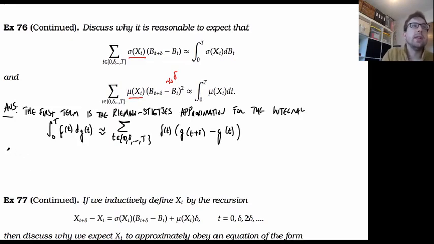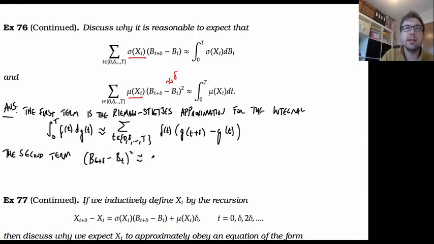Okay, then for the second term, we've said that this is approximately equal to delta. So as delta gets smaller, this is going to get closer and closer, or this divided by delta is going to get closer and closer to 1. That's because in each case we've got a normal distribution whose mean is delta.